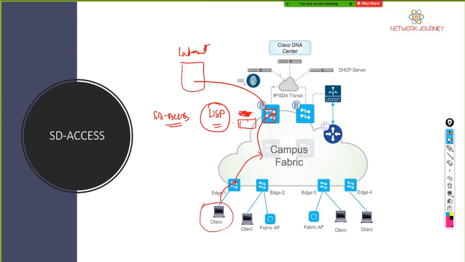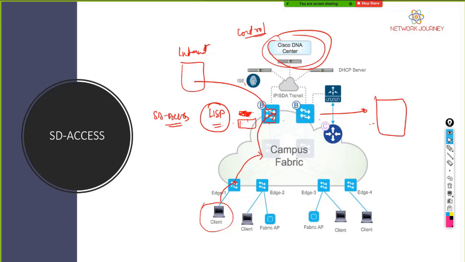The Lisp protocol will now do the controlling. The control plane, as I said, is by the SD access. So these individual boxes are not going to take the control power. You know what happens when something comes here. If something comes to OSPF or BGP or any routing protocol, the data plane cannot make the decision. It will send it to the control plane.